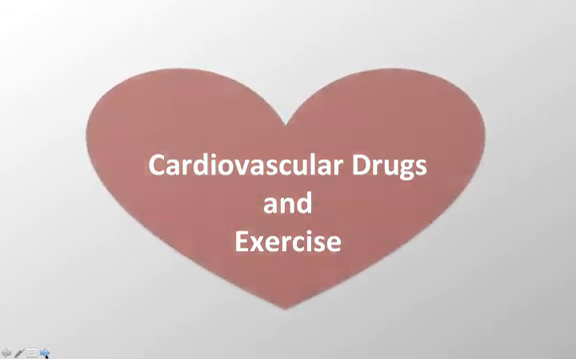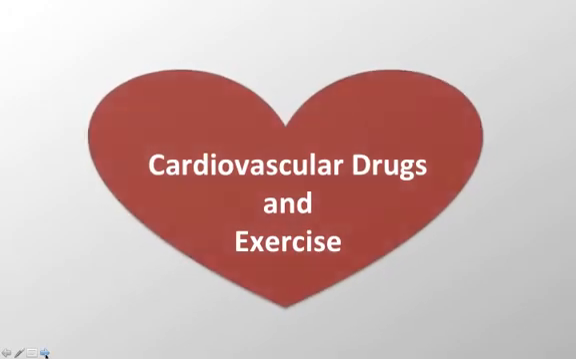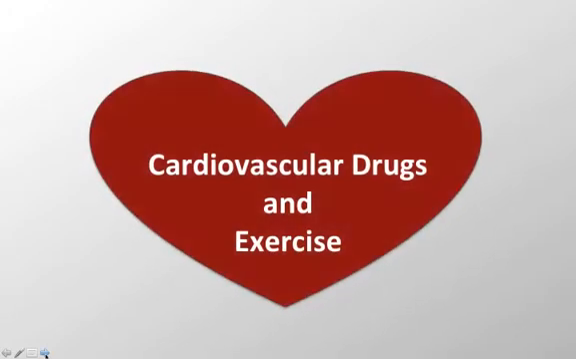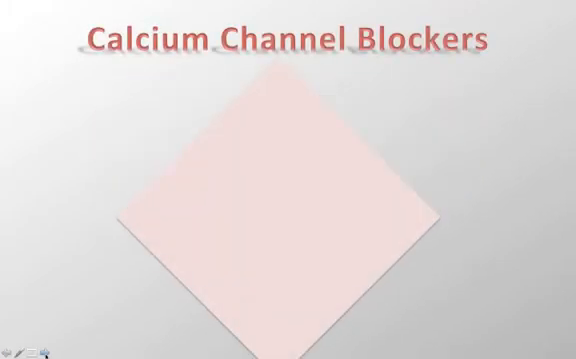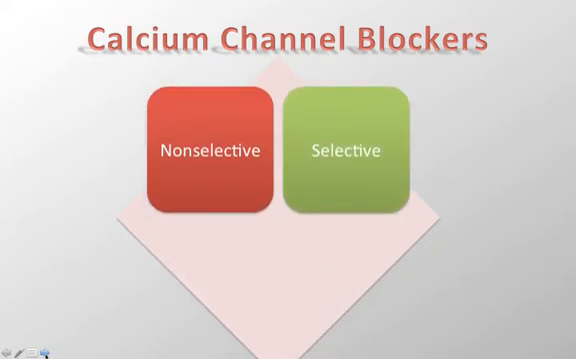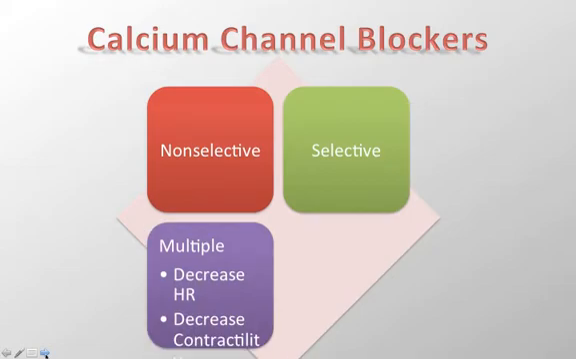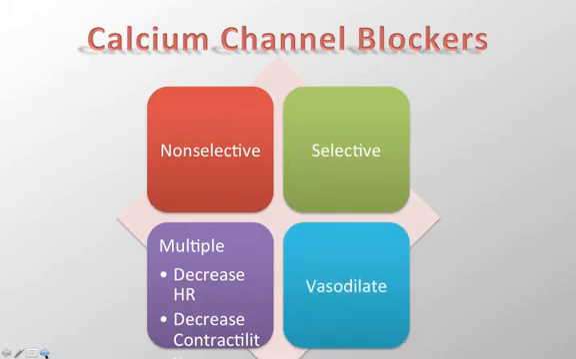Cardiovascular drugs. The following will be a review of the information not covered in the previous videos on this material. Calcium channel blockers. There are two types of calcium channel blockers. Non-selective calcium channel blockers will decrease heart rate and contractility, as well as being vasodilators, which decrease total peripheral resistance. Selective calcium channel blockers are strong vasodilators, but have little effect on heart rate and contractility.